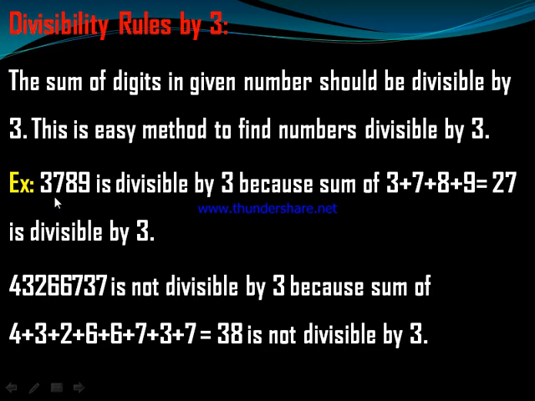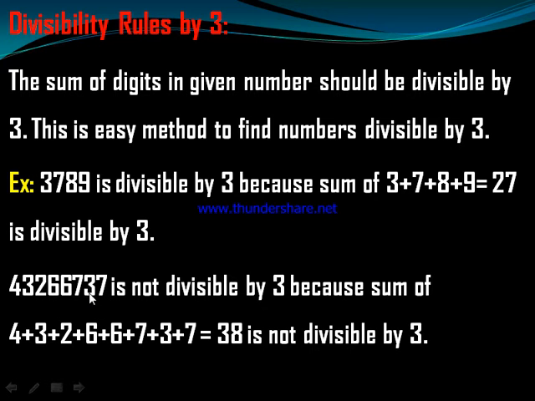Just like for example, 3789 is divisible by 3 because the sum of the digits, that is 3 plus 7 plus 8 plus 9, equals 27, and 27 is divisible by 3. So 3789 is also divisible by 3.